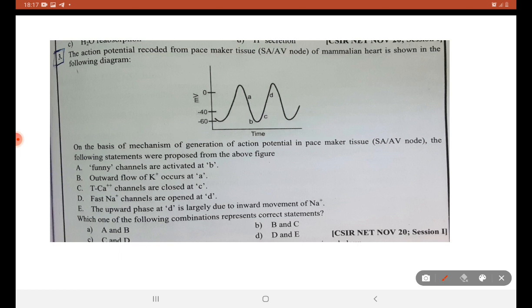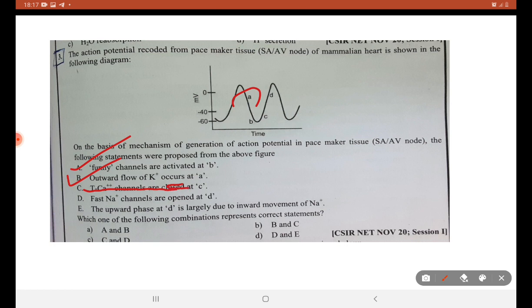Funny channel are activated at B. A option is correct. Here the funny channel, that is Na plus channel, is activated. Outward flow of K plus occur at A. T calcium channel close at C. This is a wrong answer.